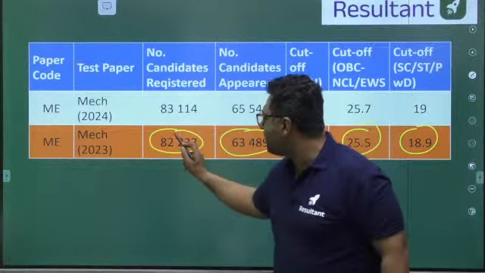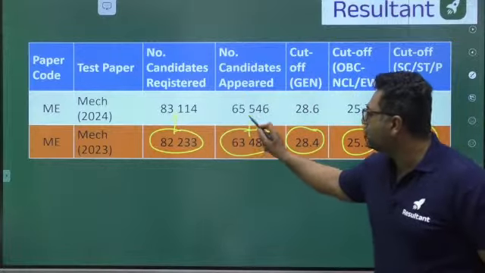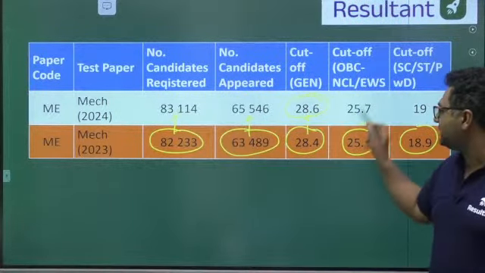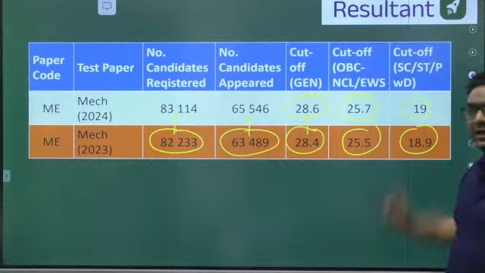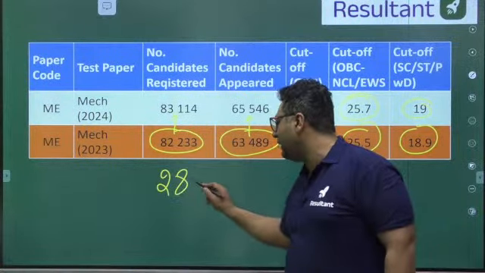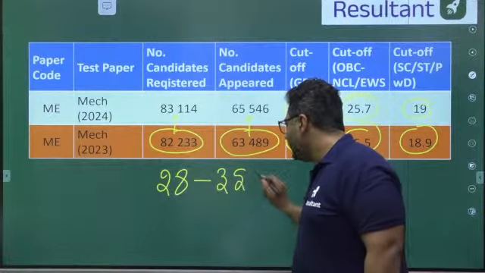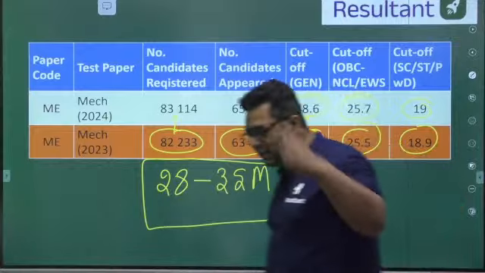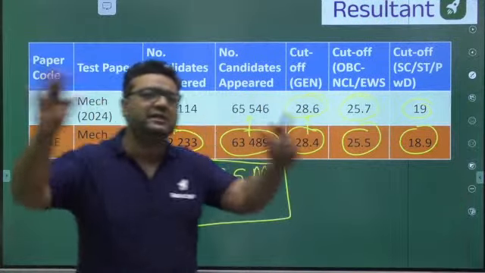This year, this number increased. This number also increased. The cutoff is nearly the same, 28.6, 25.7, 19. Generally, for general category, cutoff is lying between 28 to 35 marks. So dear, this cutoff is not very high. This is very less. Qualifying GATE is not a difficult task. It is a very easy task.